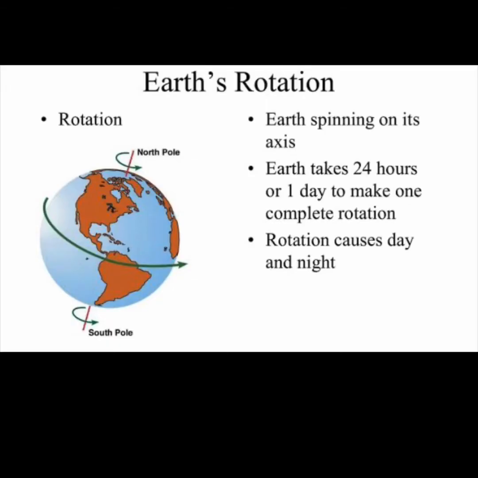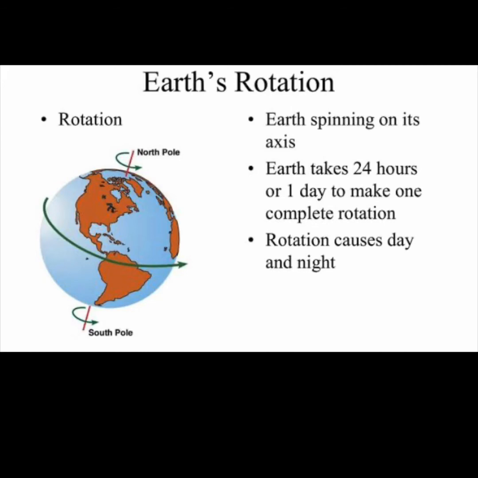Now in this picture you can see an imaginary line of red color starting from North Pole to South Pole. This imaginary line is called an axis. Now what is rotation? So here rotation is the movement of the earth on its own axis, or we can say that earth spins on its axis.